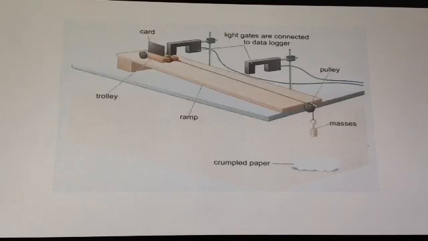The computer will then time how long the light is out for in seconds, and it will also time how long it takes for the glider to move between the 2 light gates. So the calculation for velocity at each light gate can be found from displacement divided by time, and the acceleration can be found from the change of velocity divided by the time. And all of that would be done for you.